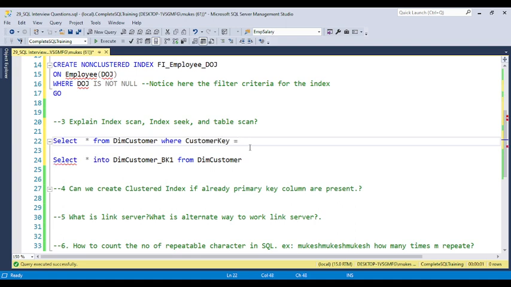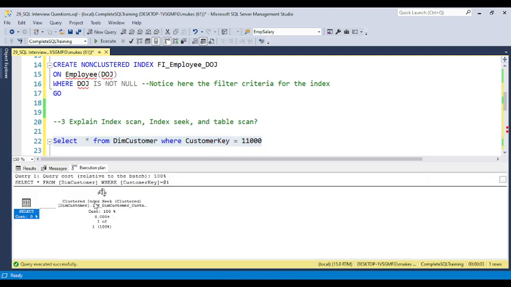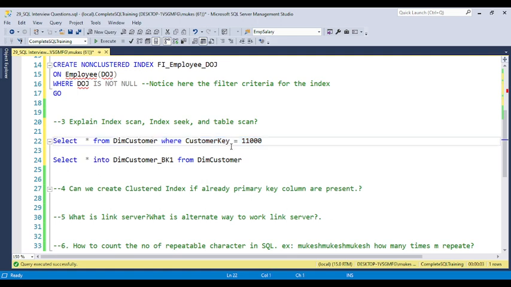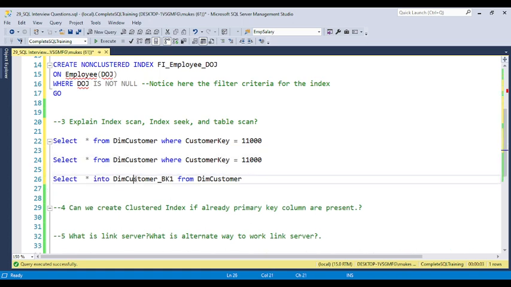and if you enable the execution plan, if the table has a clustered index, it will not scan the entire table, that is called an index seek. If you execute it, you can see one new window will be populated here, and you can see this is the index seek. Now if you run the same query against the duplicate table I created, this table doesn't have any index.